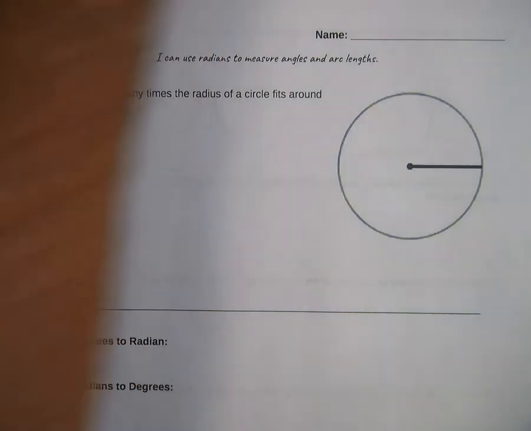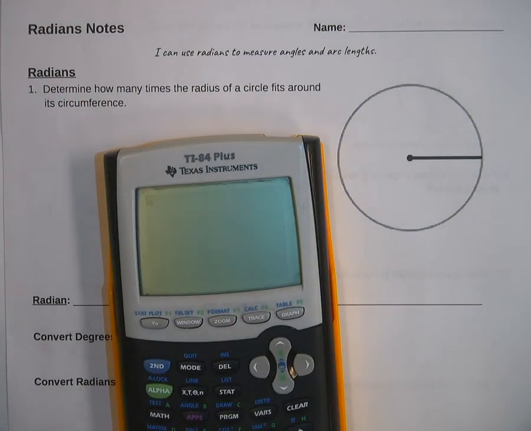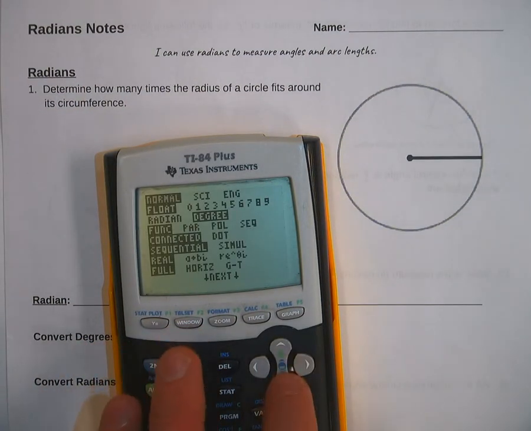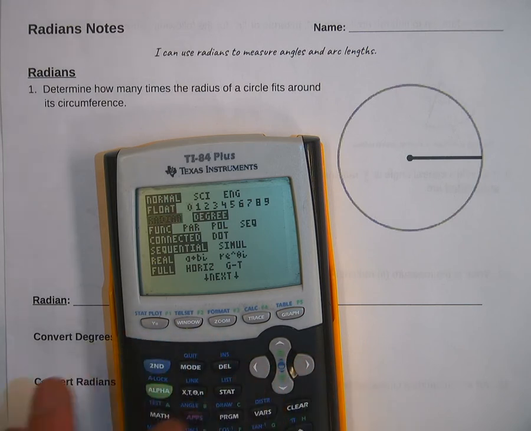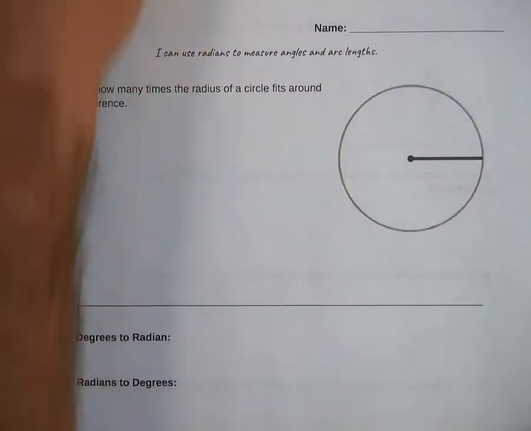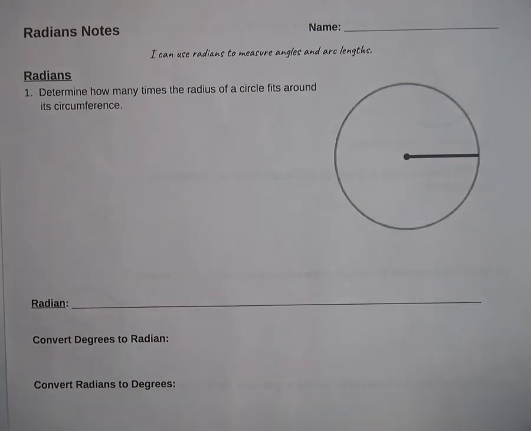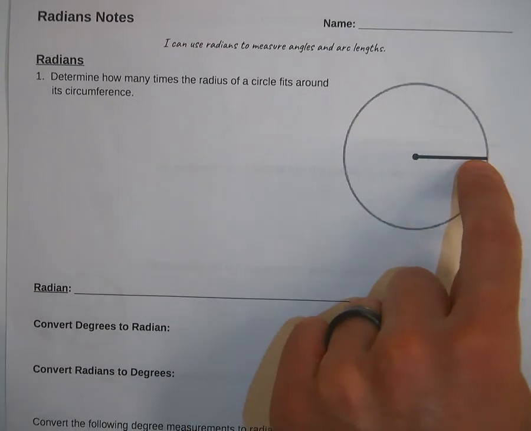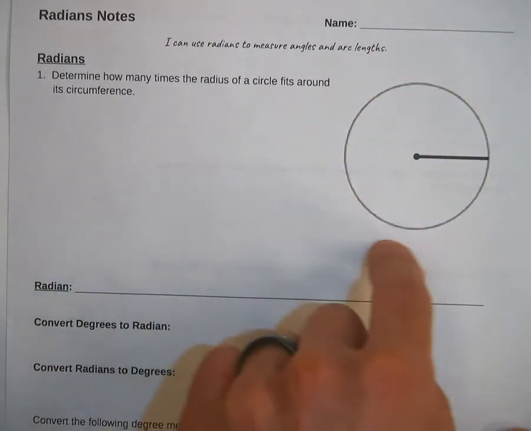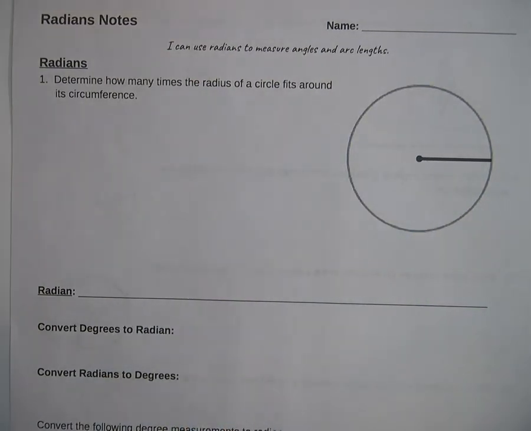And some of you have already seen radians a little bit with our trig chapter. Remember, we had to make sure that we were in degrees and not radians. Well, now we're going to get a little exposure and figure out what these radian things actually are. So what I want you to do is to think about how many times this radius would fit around the circle. If you have a way of trying to do that on your own, feel free to pause and work it out. But I'm going to show you my method here in just a couple seconds.